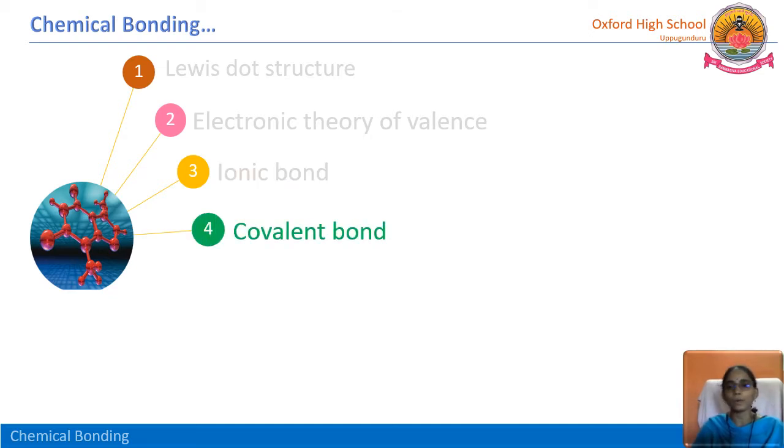And then in covalent bond, mutual sharing of electrons is happening. By sharing the electrons, both the atoms are attaining stability.